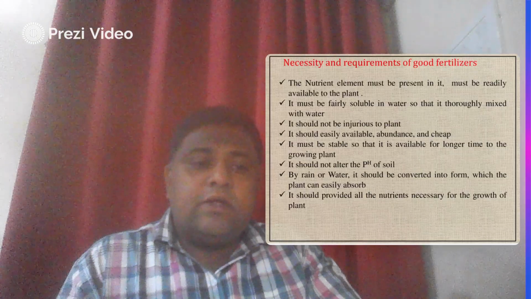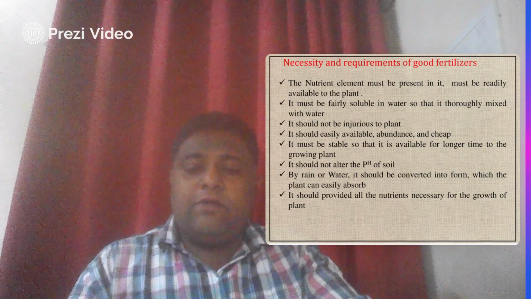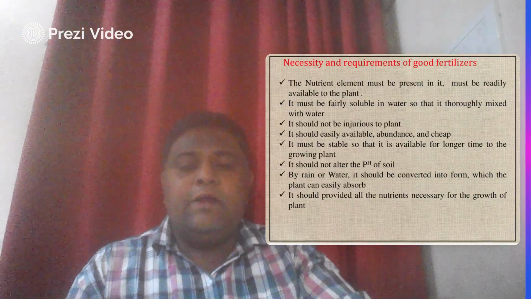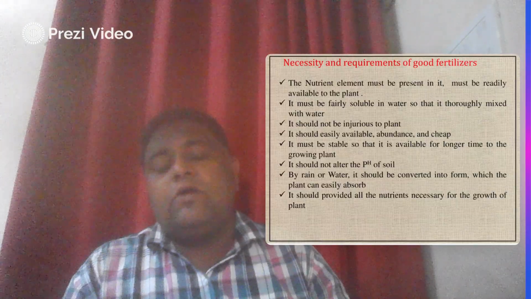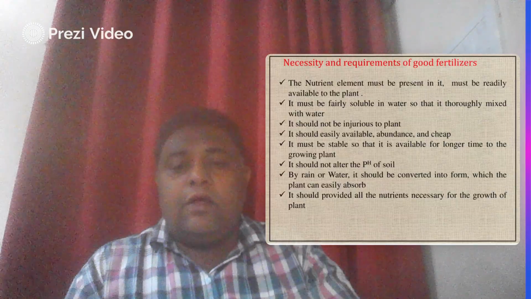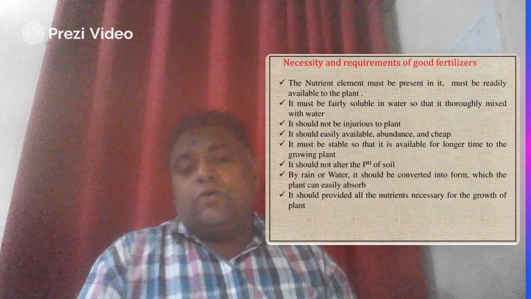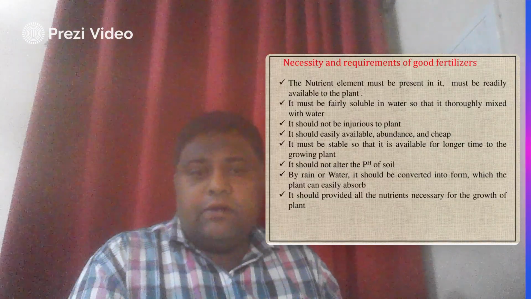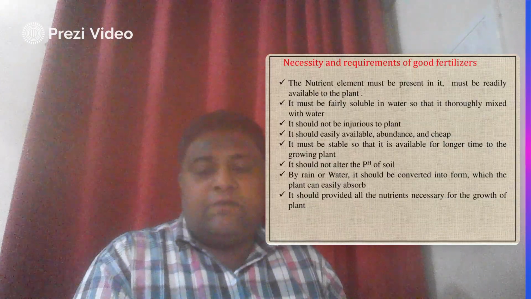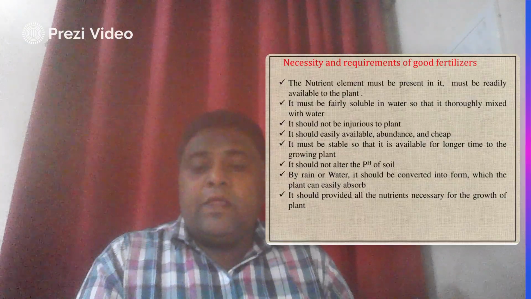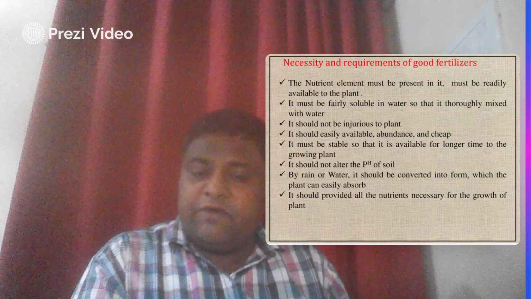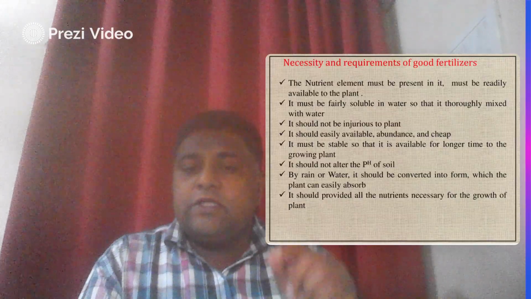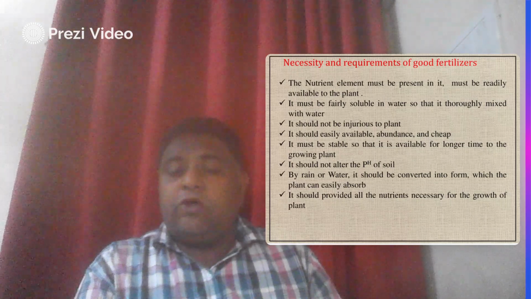Now the second point, the necessity and requirements of a good fertilizer. As you know, an ideal condition is not always available, but we have to try to make our synthesized product correspond to the ideal condition. The first point is that the nutrient element must be present in your fertilizer. For example, in urea we require nitrogen as a fertilizer. Whatever fertilizer we synthesize, nitrogen must always be present; it is mandatory.